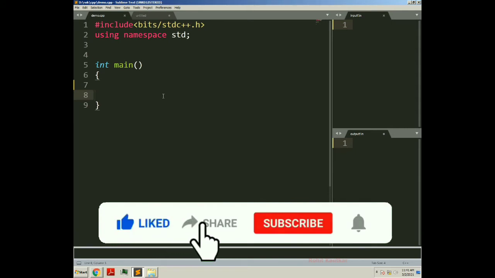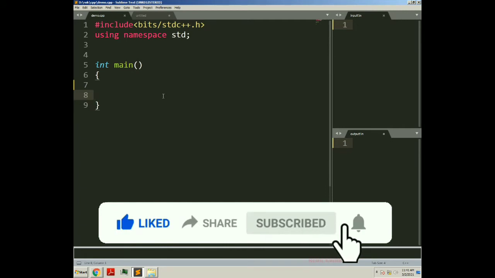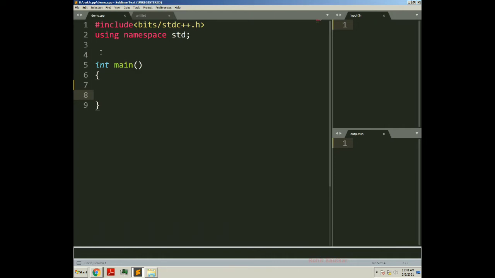This is Rohit. In this video, I will try to demonstrate the concept of the catch-all block. This catch-all block can be used for catching all types of exceptions. For example, if you are throwing an integer type of exception and there is no catch block for catching an integer type of exception, then it will be caught by this catch-all block. It is also called a generic catch block.